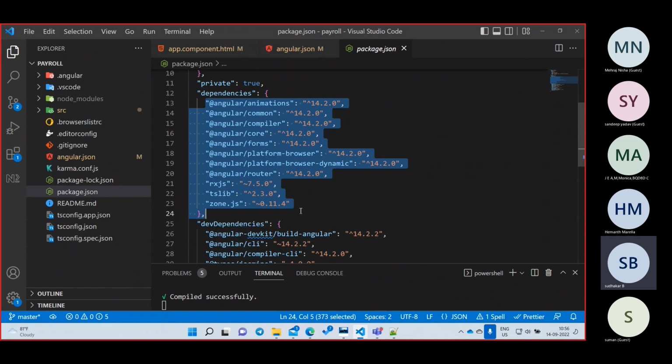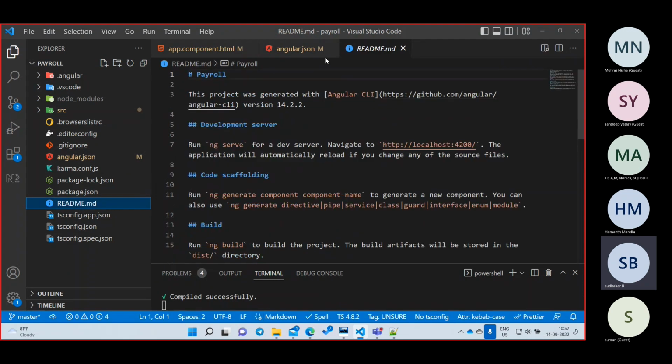Okay, so with this introduction, now we are done. Now we'll go to readme.md. Readme.md means whenever other developers come and want to start your project, they don't know how to start. Here you will write instructions on how to develop, how to run your application, how to stop your application. We write the instructions only for other developers. This is like comments only, not for any other purpose.